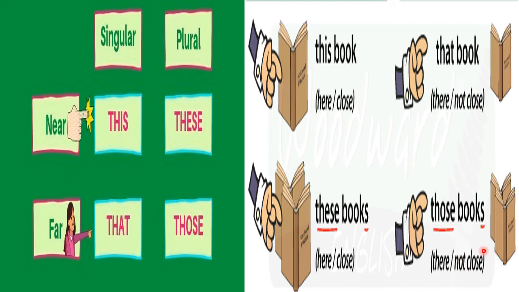It is not close, far and plural. It is close, near and singular. It is close. Here. This and these is ikkada and yaha. Ikkada in Telugu, yaha in Hindi. That and those is akkada, far, there, not close. Okay, understood?